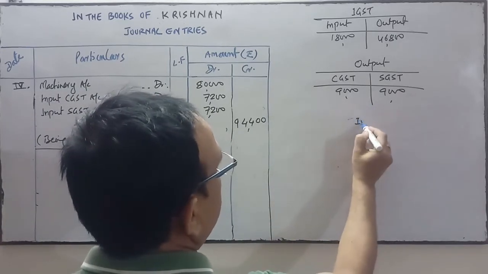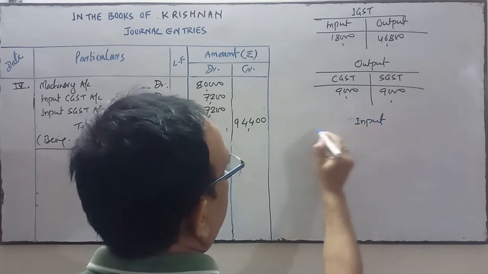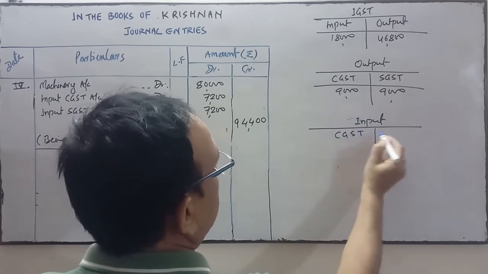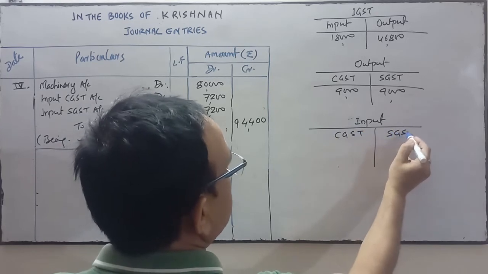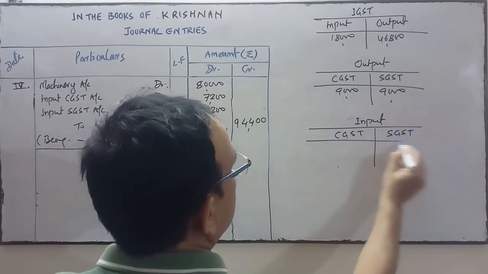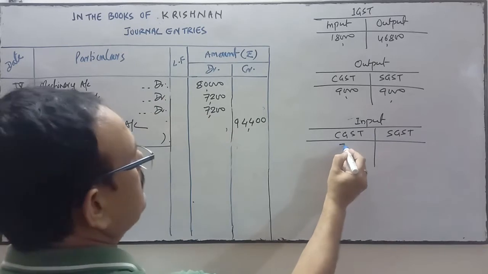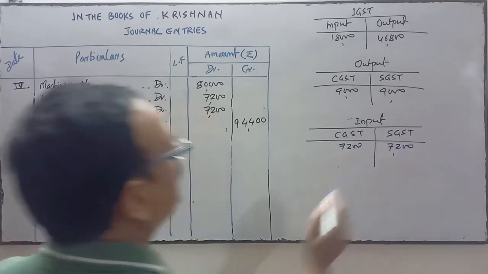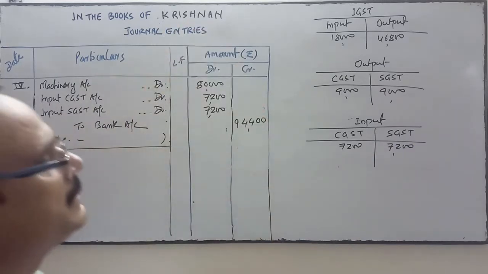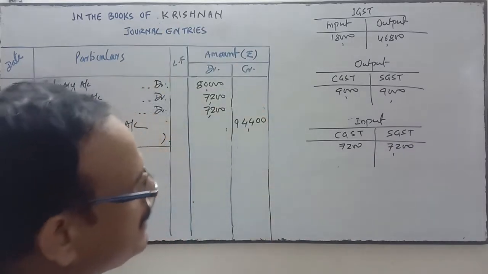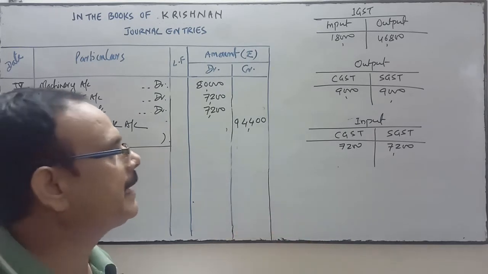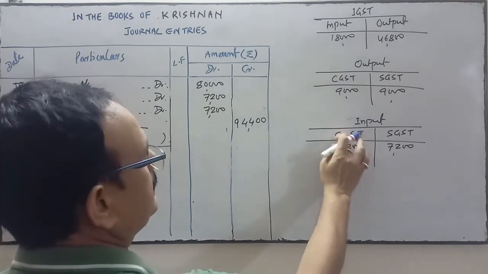Okay, this is about the input. I'm going to write it over here: input CGST and input SGST. So CGST is 7,200 and SGST is 7,200. I have made a record of GST, integrated GST, output CGST and SGST, and input CGST and SGST.